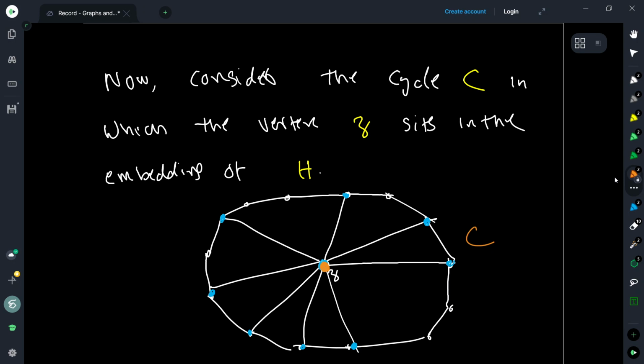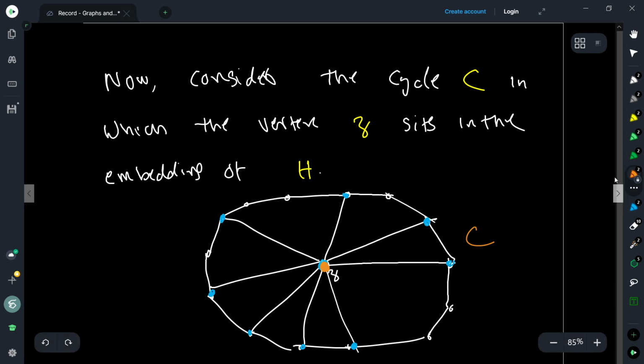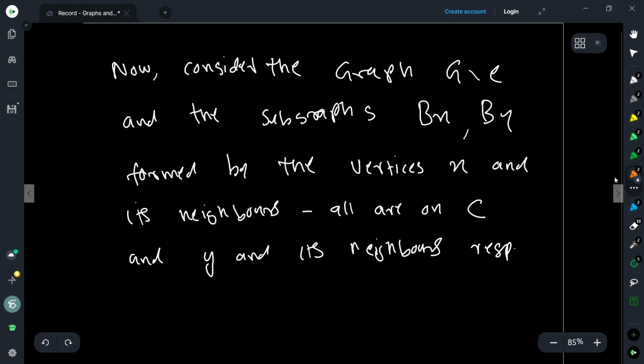So the neighbors of X and Y do not allow us to embed X and Y in this space. That is what it means.